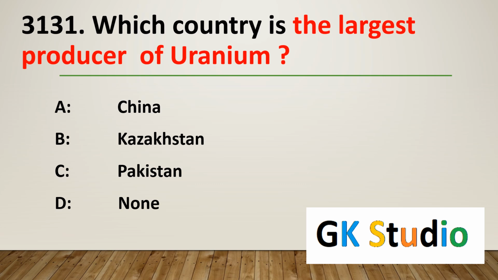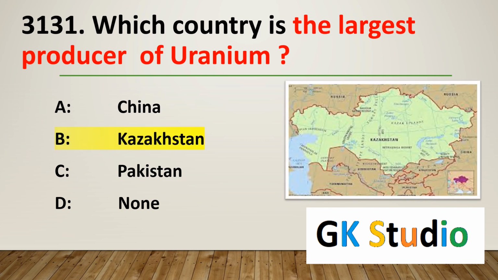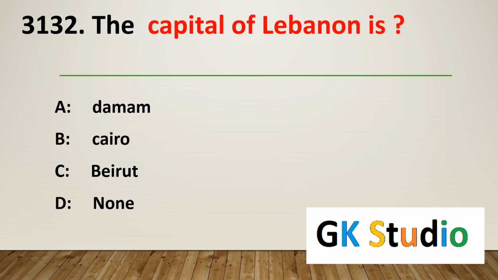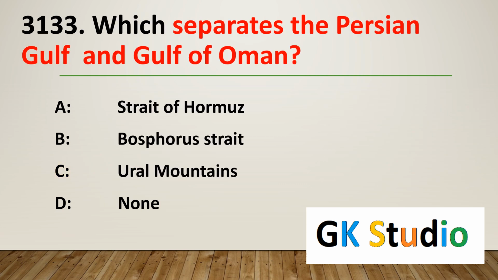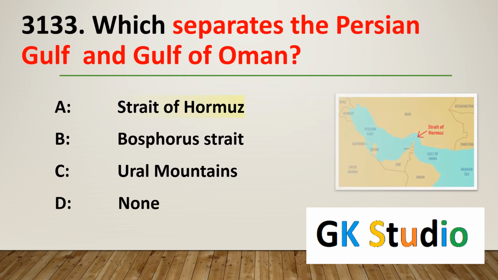Which country is the largest producer of uranium? Kazakhstan is the largest producer of uranium. The capital of Lebanon is Beirut. Which strait separates the Persian Gulf and Gulf of Oman? Hormuz separates the Persian Gulf and Gulf of Oman.